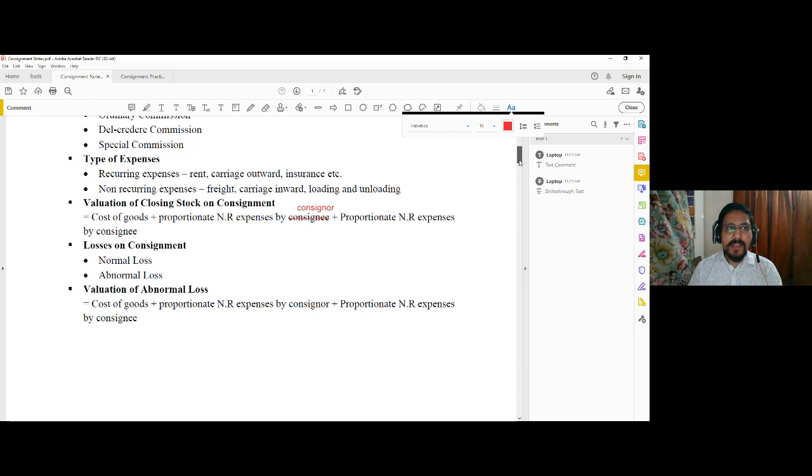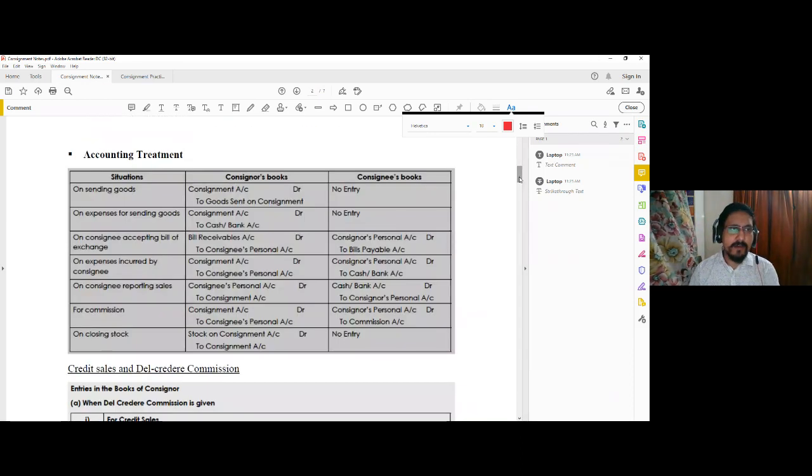Now let me come to the accounting treatment. Very briefly, let me cover the basic accounting treatment, other than the situation of credit sale and del credere commission. When the consignor sends the goods in case of consignment, basically we need to prepare the basic account which is known as consignment account in the books of the consignor. In addition to the consignment account, which is opened for the purpose of calculating profit or loss on consignment, we need to open two more accounts which may be considered necessary.